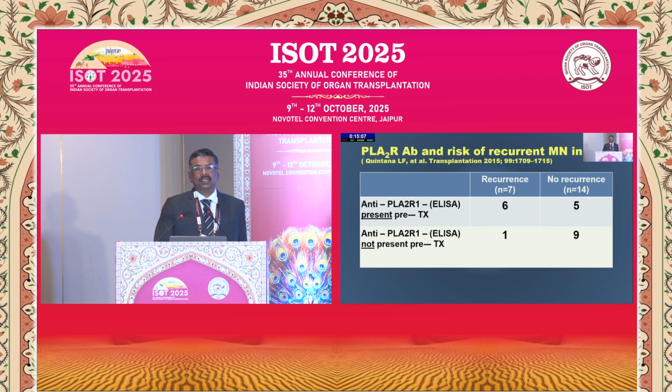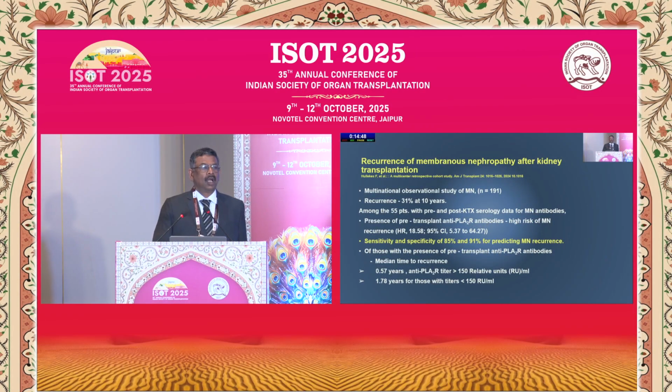This is a study published in Transplantation 2015, where they found that among those patients who had recurrence, more than 90% had anti-PLA2R antibody present pre-transplant, whereas in those patients who did not have recurrence, the antibody was absent pre-transplant. Again, one study from American Journal of Transplantation 24, where recurrence rate was around 31%, and if there is a presence of pre-transplant antibody, then there is high chance of development of membranous, with a sensitivity of 85% and specificity of 91% respectively for predicting the membranous nephropathy recurrence.